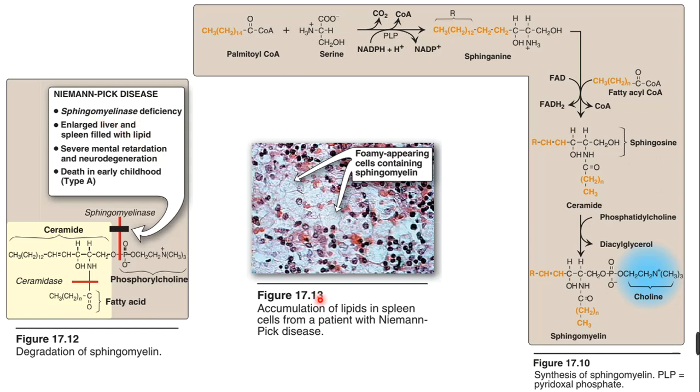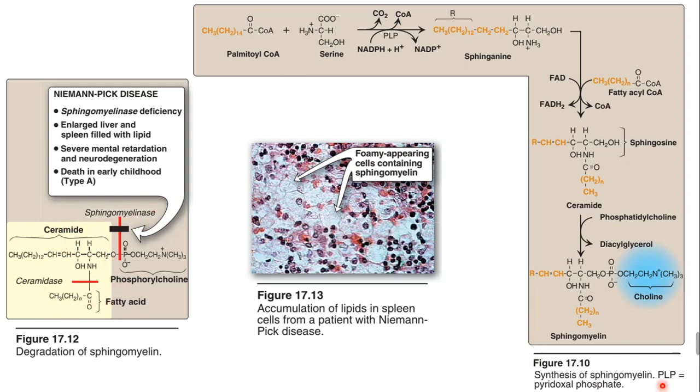So you can see here the microscopic image of lipids seen in spleen cells from a patient with Niemann-Pick disease, with foamy appearing cells containing sphingomyelin. You can see these spaces found in the tissues of the spleen, and they are accumulated with sphingomyelin. The sphingomyelin is not degradable because this enzyme is not present. Due to that, the sphingomyelin is accumulated within the cells.